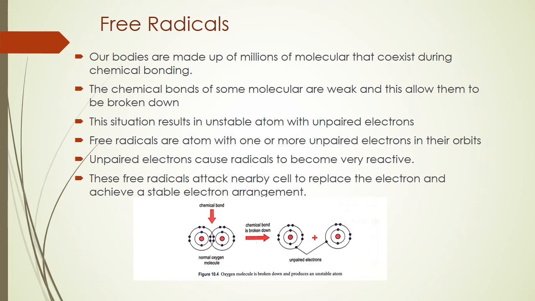So an oxygen molecule is broken down and produces an unstable atom. Okay, look at the first diagram. There is a chemical bond between these two atoms of hydrogen. When the atoms are sharing the electron, you look at the photo, right? It is sharing the electron. Why? Because the electrons are supposed to be paired, right? So this chemical bond is very weak, so it's able to break down.